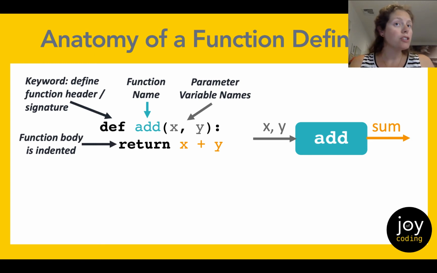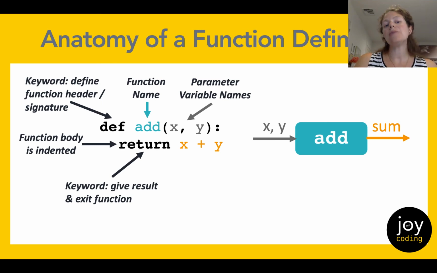This particular function is very simple, and so I just have one line, but if we had multiple lines, all of those lines would need to be indented as well. Return is the keyword that we use in most programming languages to give a result from a function and to exit that function. And it's going to immediately exit that function. And then the value that we're going to return comes after that keyword, and that's our result of adding x plus y together, which is what our add function is intended to do.